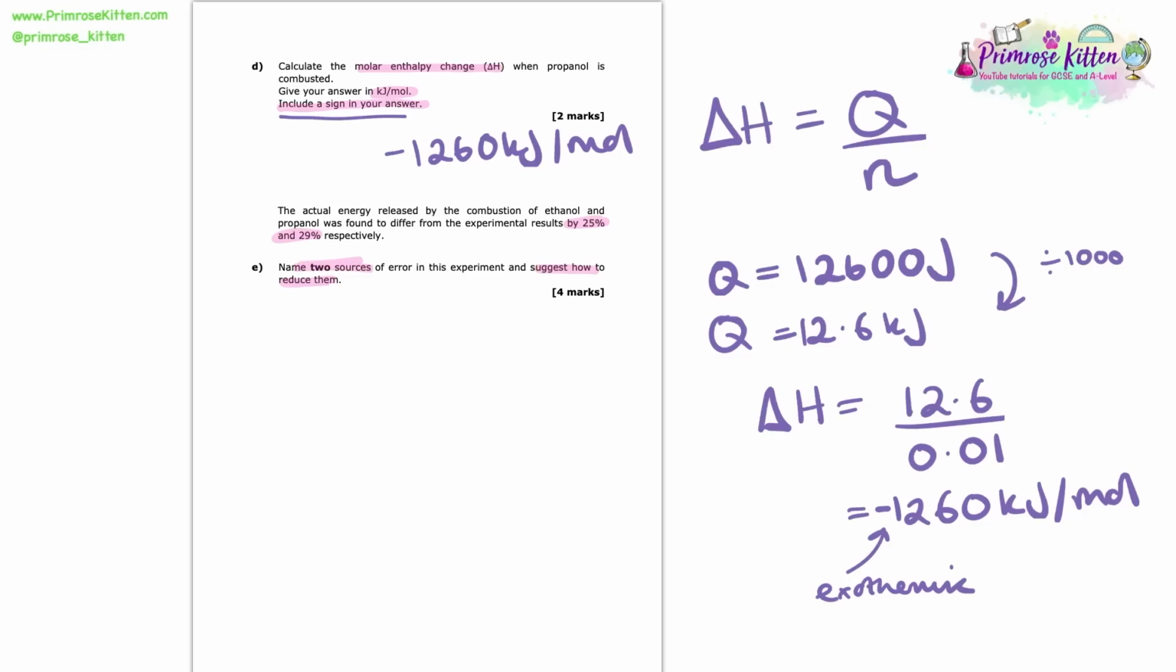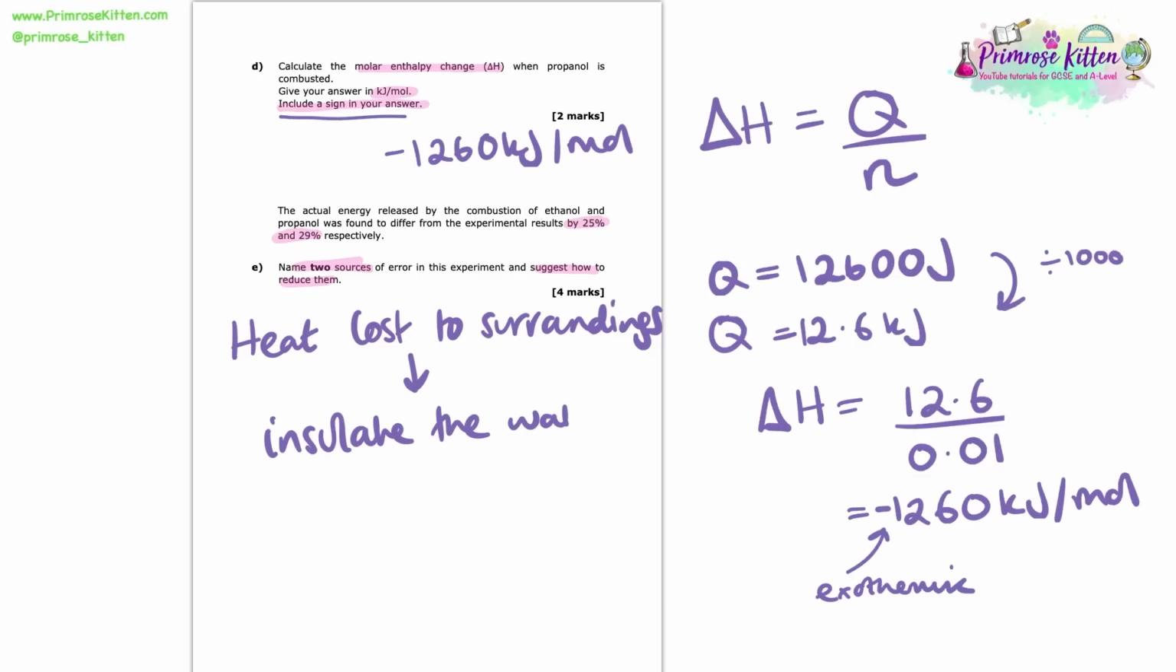So the first potential source of error that I would talk about is the potential heat loss to the surroundings. Of course, when we're burning this fuel and it's heating up this water, not all of that heat energy will heat the water. Some of it will heat up the air around the water as well. So the best way to fix this is to insulate the water container, and that will minimise the heat loss to the surroundings.